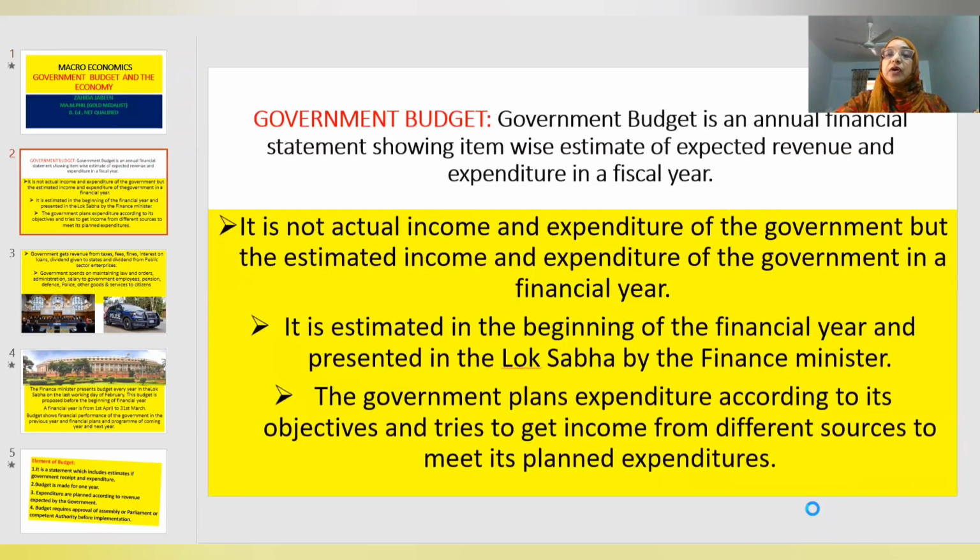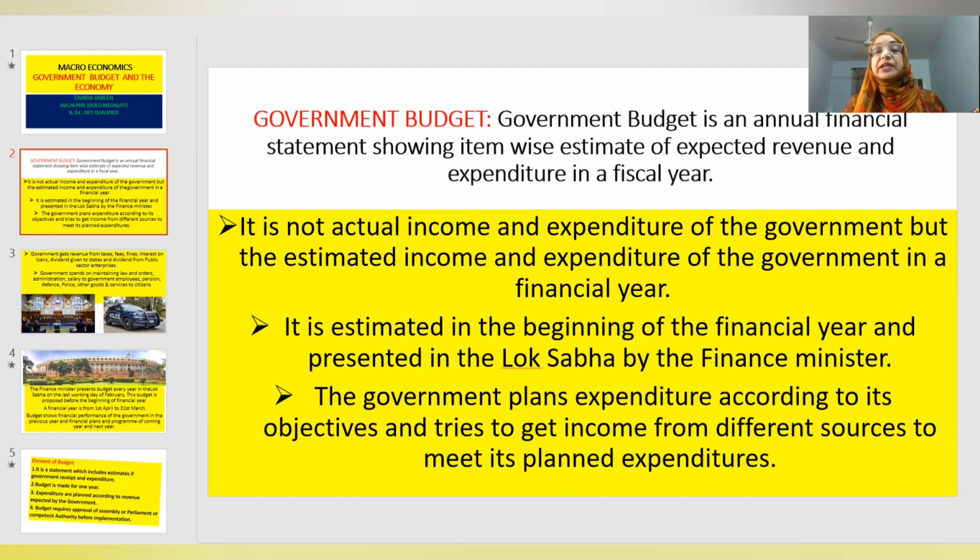The definition of government budget, as I told you just now: government budget is an annual financial statement showing item-wise estimates of expected revenue and expected expenditure in a financial year or a fiscal year. Now you should know the meaning of financial year or fiscal year.